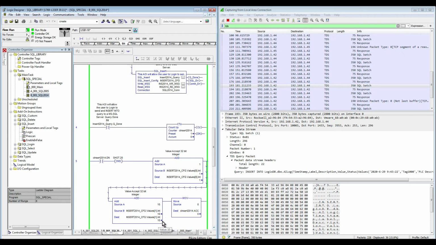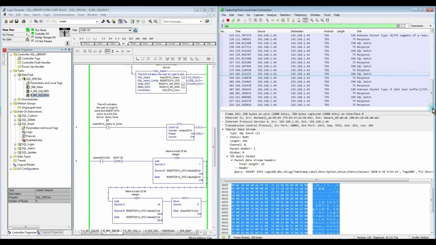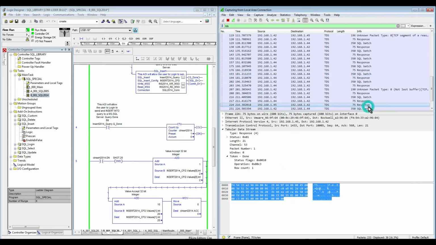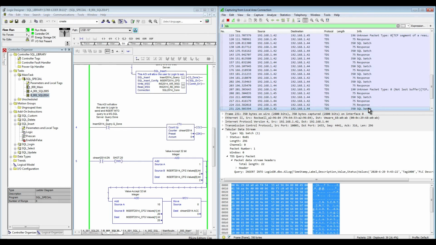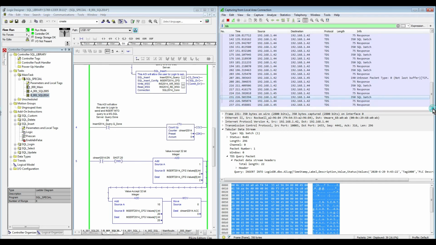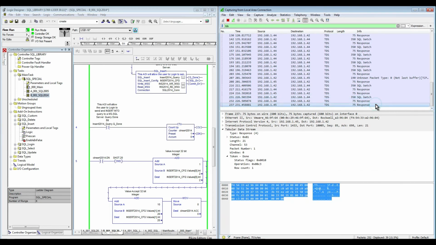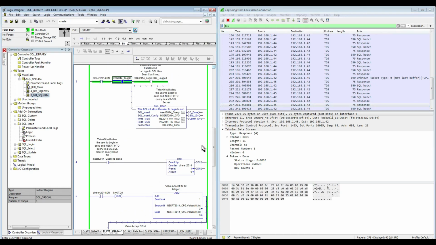We already have 10 here, so it's not 0 anymore. We have some responses, and we have the other server, and here are more responses. We can see here is 20, and then this is 2, and now it's 3. So we can see transactions are happening. Now let's go to our SQL Server 2014 and see the transactions that we have in there.